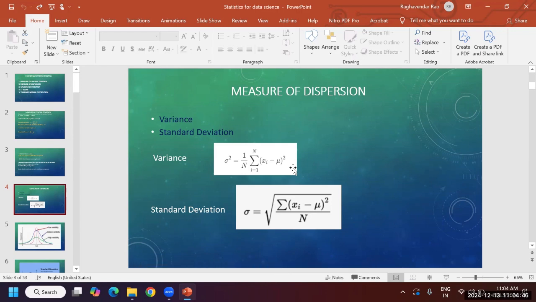This side is A. This is also A. What is the area? A square, right? Side is A, square is area. What about the length? A. So what is the variance and standard deviation? You have to keep it in mind in this way.